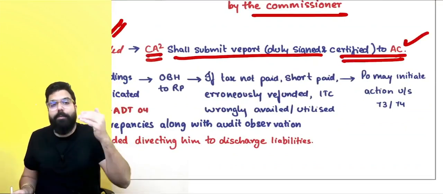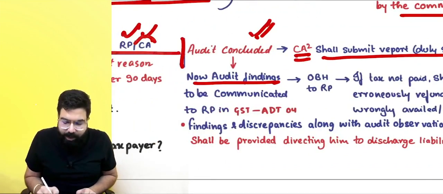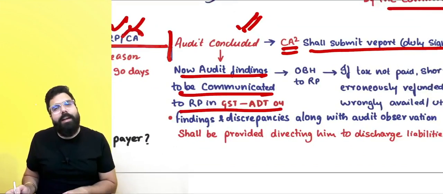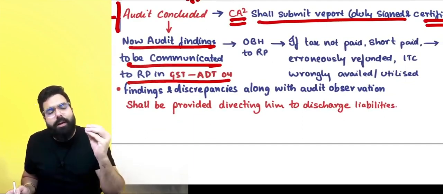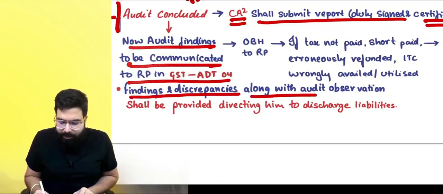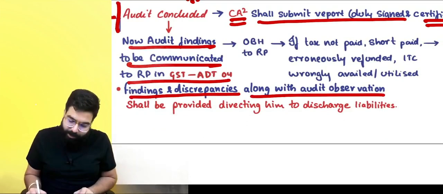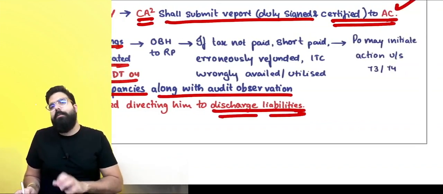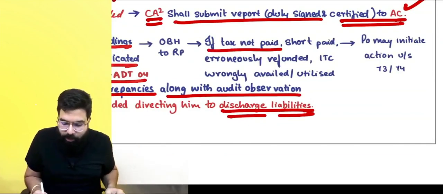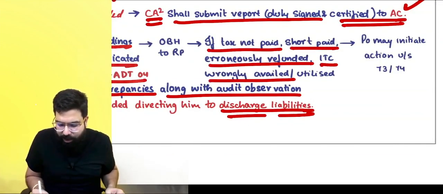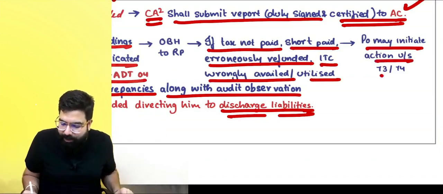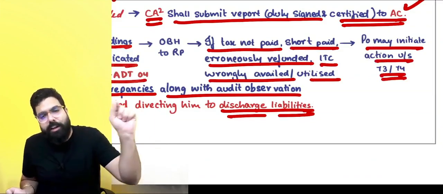Now the assistant commissioner will issue me an ADT 04. It means he will tell me the audit report along with audit observations, the discrepancies, and he will tell me, Ramesh, please discharge your liability. If I discharge my liability, chapter closed. But if I don't, and still there is any tax not paid, short paid, erroneously refunded, or ITC wrongly availed or utilized, then the proper officer will initiate action under section number 73 or 74.